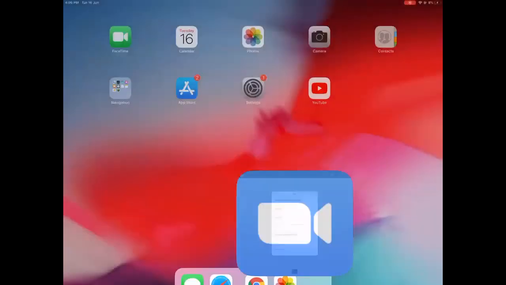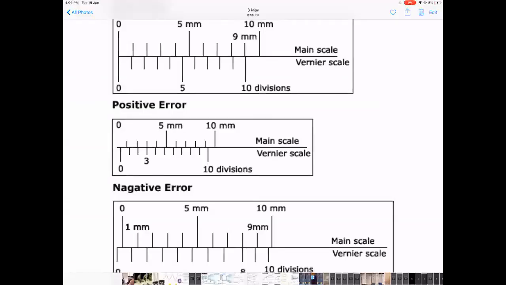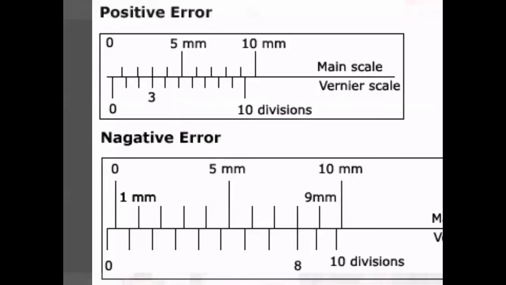I'll try to show you a few more pictures. So in my case here, what will be the 0 error? The negative 0 error, Pranav, will simply be the least count 0.01 times the measurement that I am making. The measurement that I am making is 8, so 0.08. So it is only 0.08, it is not 0.88. Here, look, the main scale division is still 0. Vernier is before that, so it has not even gone to 0.